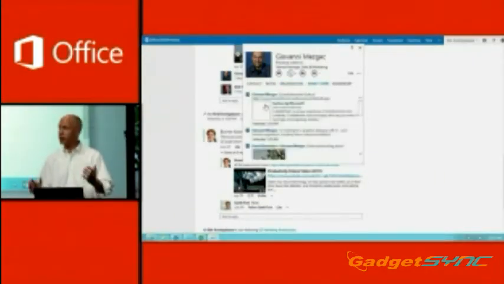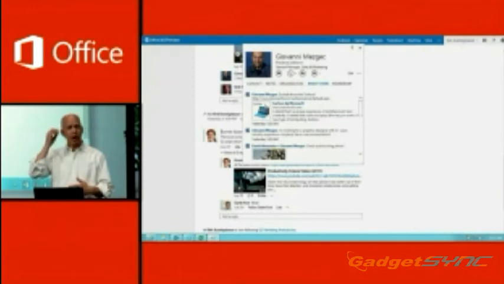And one thing I think that's super exciting is we can aggregate all of your social networking feeds into this people card. Now, right now, I'm in SharePoint. This people card is showing here, but I could be in Outlook, I could be in Word, I could be in Excel. This same experience will be everywhere, and I can get access to my Facebook feeds, my LinkedIn feeds, my SharePoint feeds, my Yammer feeds, all in one place, which is a great way, again, to make sure I'm keeping track of what's happening.